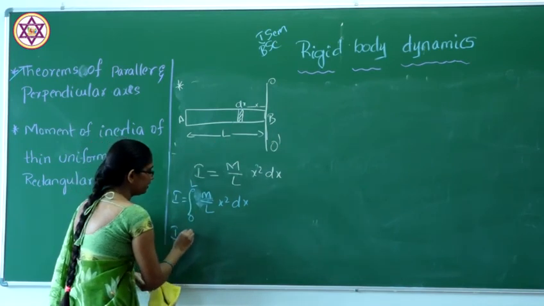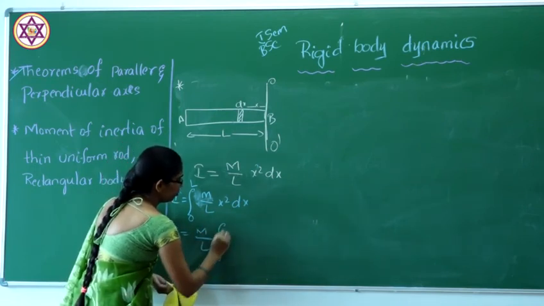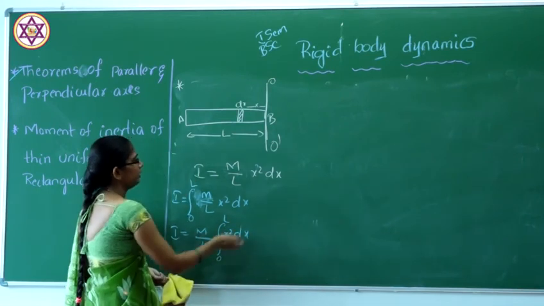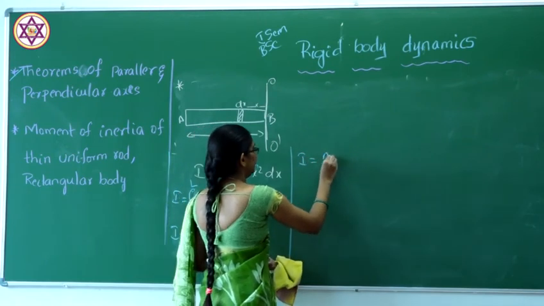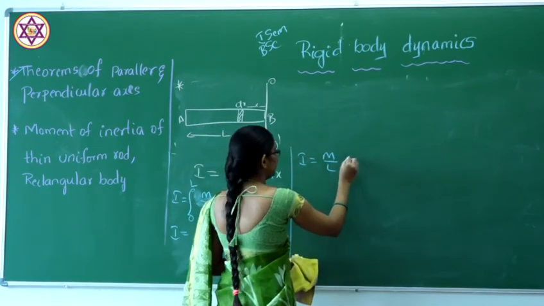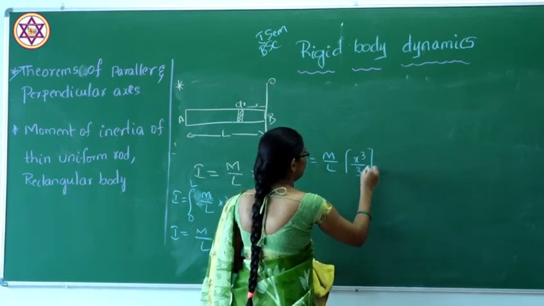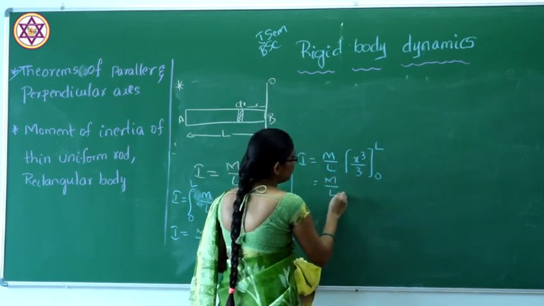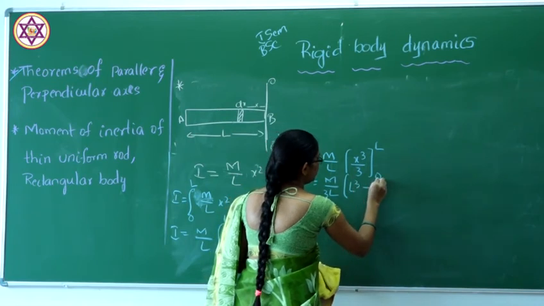If you integrate this, m by L is the constant, integral from 0 to L of x square dx. We get I equals (m/L) times x cube by 3 from 0 to L, so (m/3L) times (L cube minus 0).